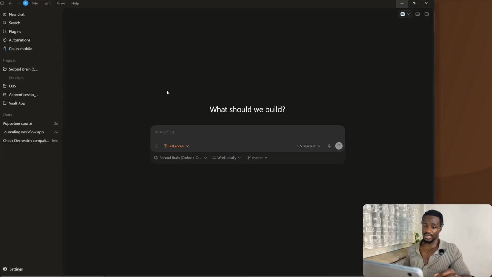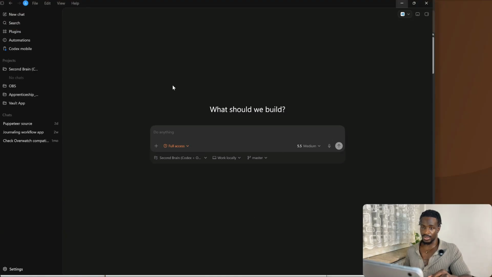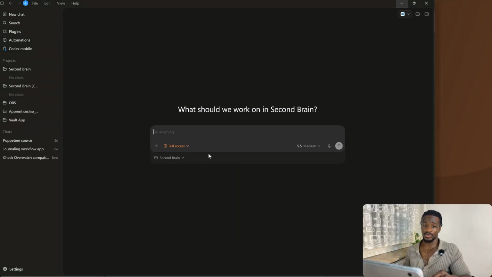So inside of Codex, you just want to start a new project for this. I have one here called Second Brain. And in there, you just want to make sure that you're pointing it at your Obsidian vault. So I'm going to go here, add a new project, use an existing folder, and just find that vault on my desktop. There it is, Second Brain. Select folder. And now we're actually working inside of the Second Brain folder.